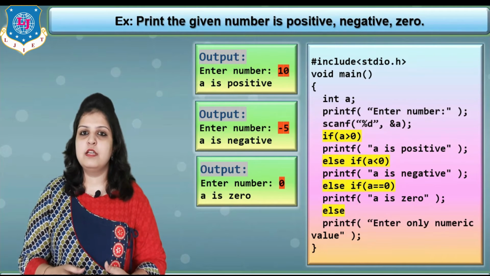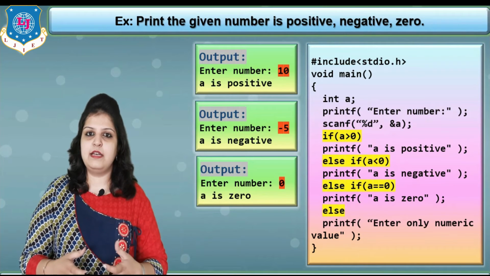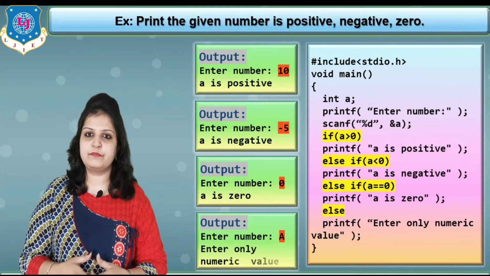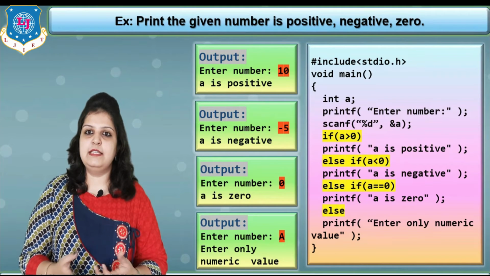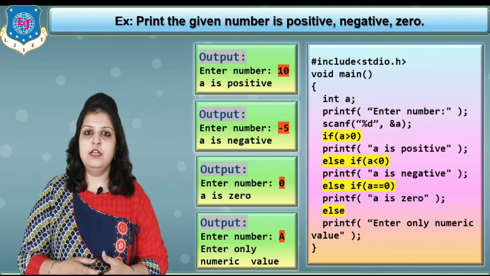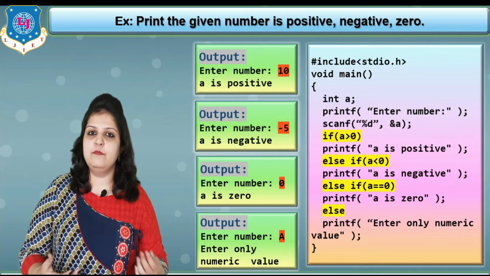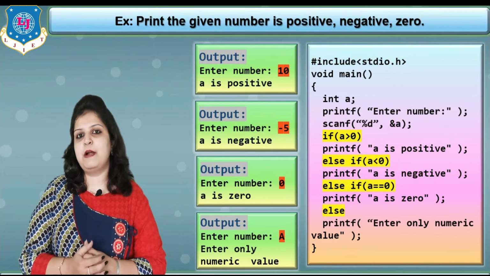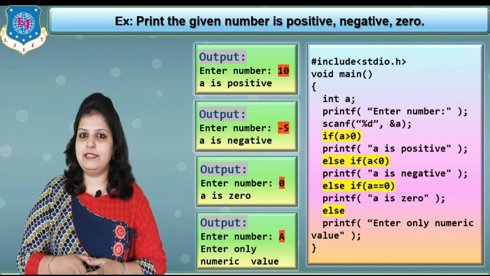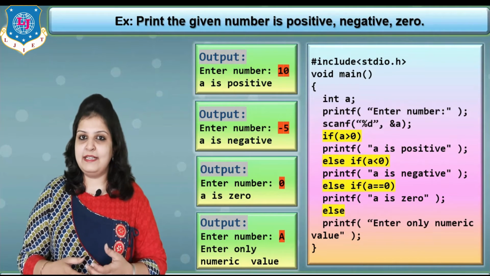And suppose we enter capital A or any alphabet, then in this case all the conditions become false, and our message is enter only numeric value. Suppose you enter C instead of a numeric value, then again your else part will be executed. So in this way the else if ladder statement works. Let's see it practically.